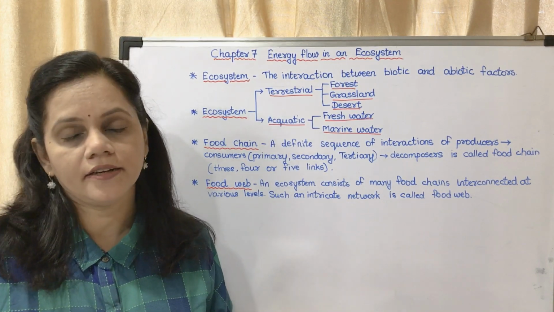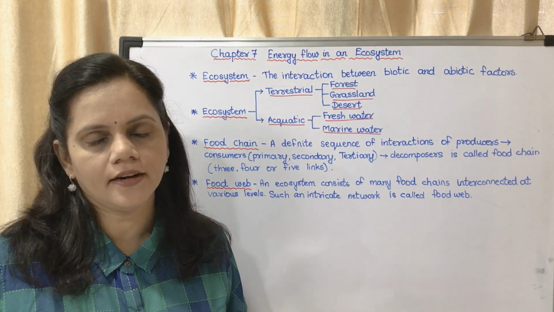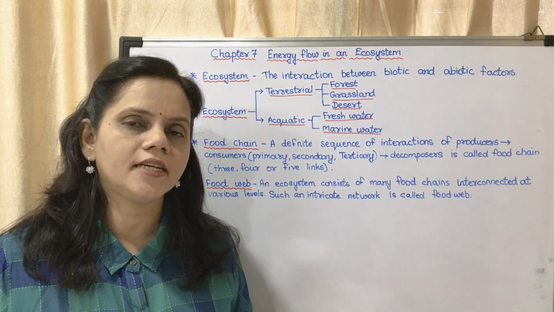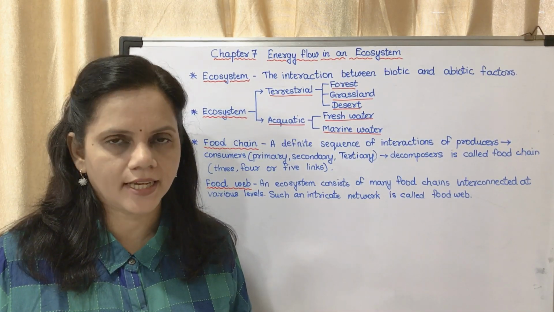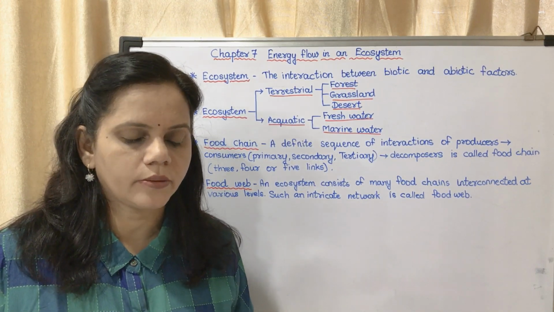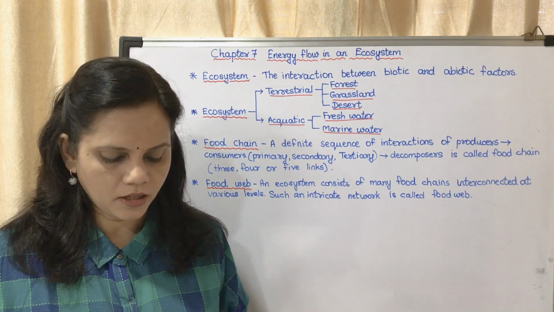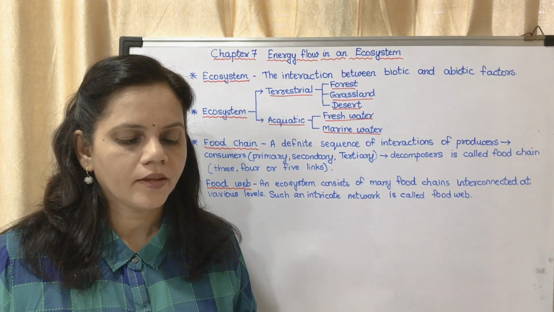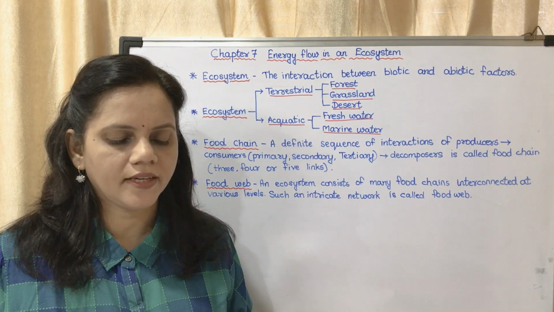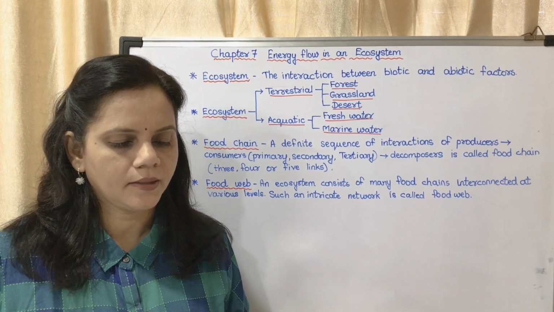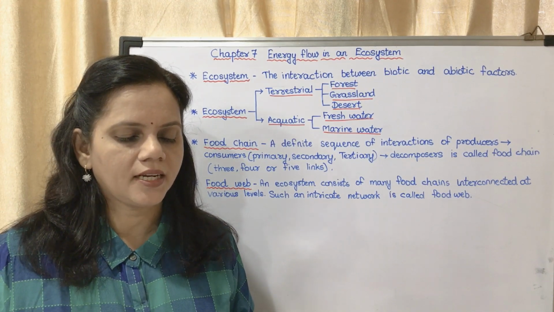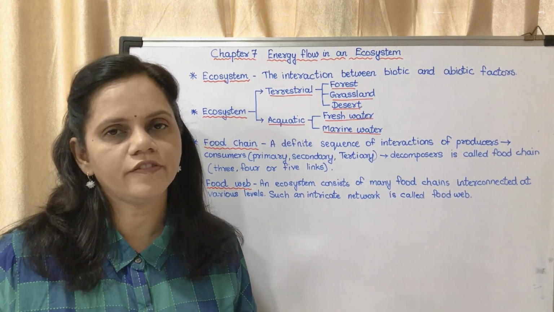There are different food chains together which consist of different organisms. So that intricate network of food chains is called a food web. Now there are some questions. Use your brain power on page number 82. Make a list of various consumers of the ecosystems around you and classify them according to the mode of nutrition.